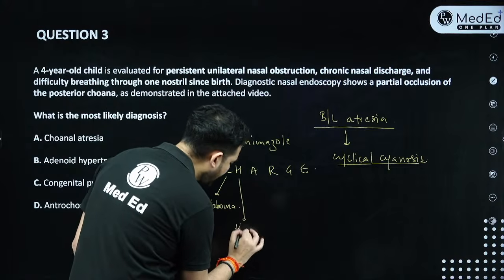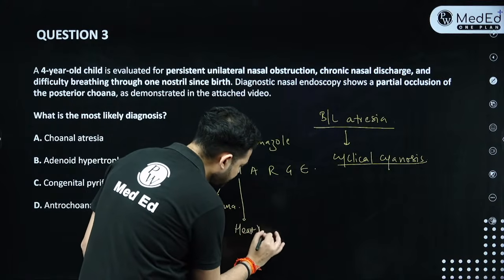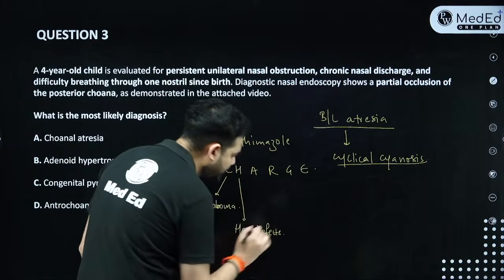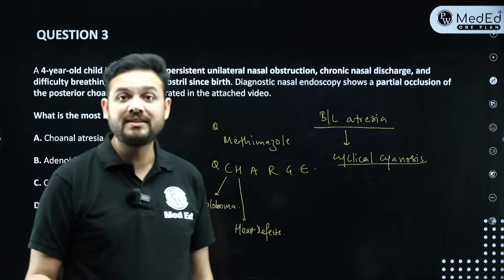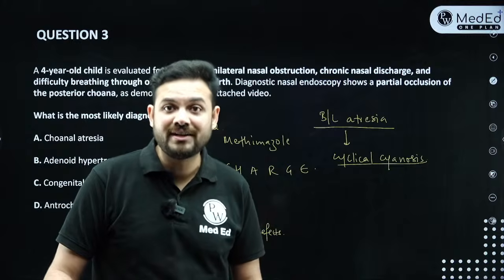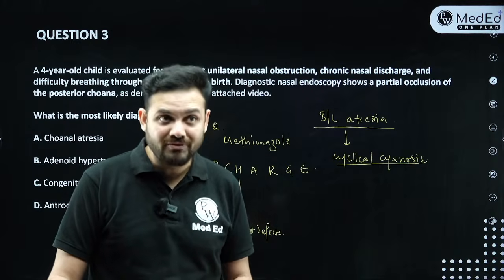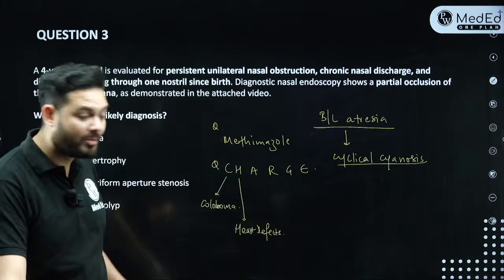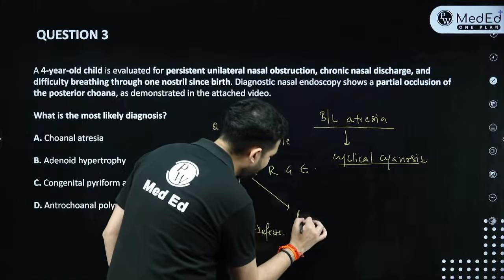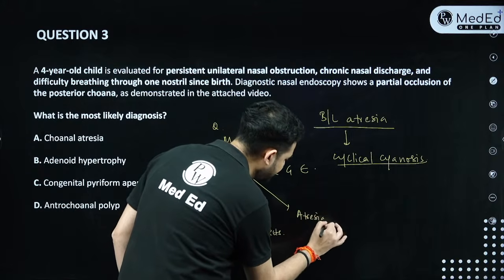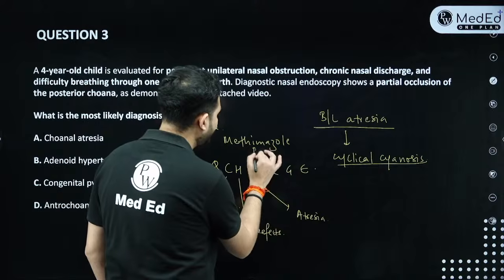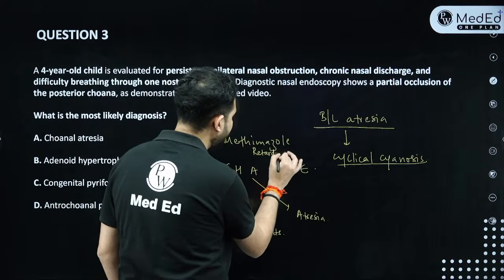H stands for heart defects. So basically, these babies are born with conotruncal anomalies. Conotruncal anomalies, truncus arteriosus as well as conus elasticus is not well formed, right? So this is conotruncal anomalies of the heart. A stands for atresia of the nose. R stands for retarded growth.